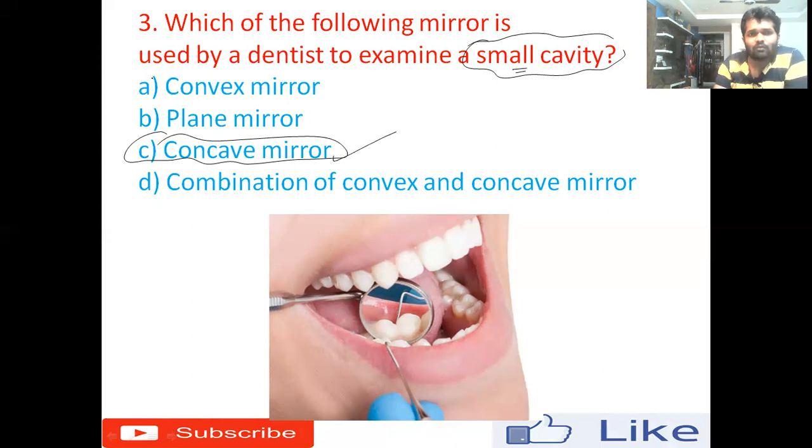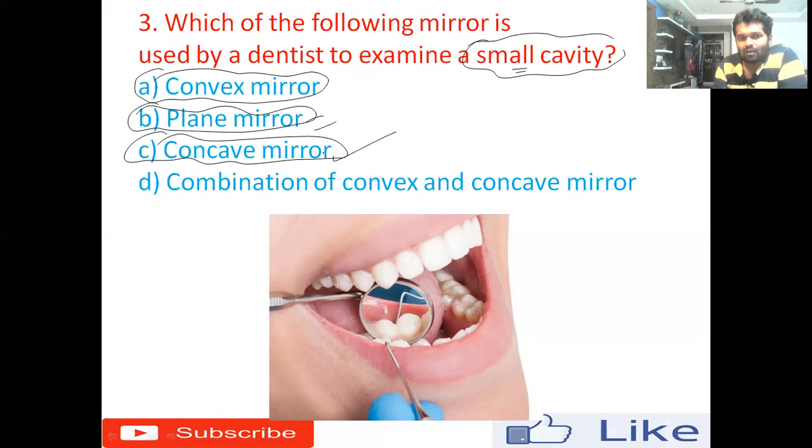How about a convex mirror? A convex mirror is used as a rear view mirror in vehicles, automobiles. A plane mirror is used in houses for dressing purposes, while shaving, or in the restroom, bathroom, or as a dressing mirror. All right, but the right answer for this question is concave mirror, because it will give you a clear magnified image. All right, we'll move to the next question.